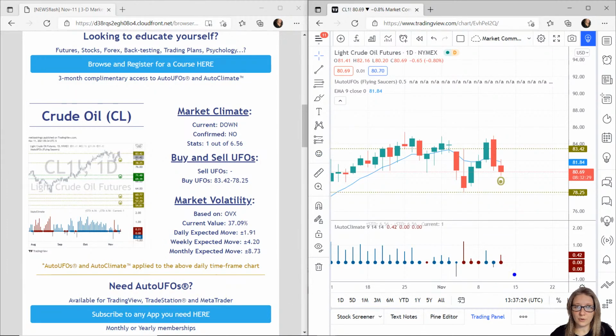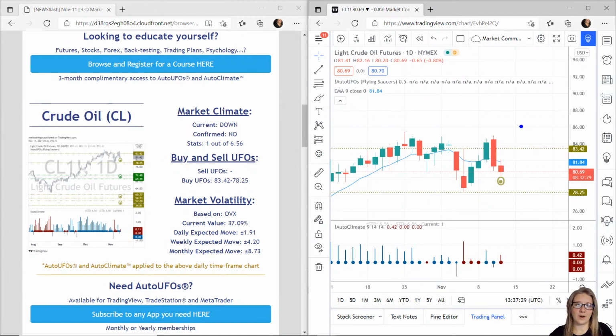So with crude oil, it looks like it's just become a thick red dot, so probability to the downside. We're also at the start of what would be a normal move to the downside. We've only just started this trend to the downside. However, we do have buyers that we are within right now. We are amongst a big stack of buy orders right now. That's between 83.42 to 78.25. So buyers likely push price up.